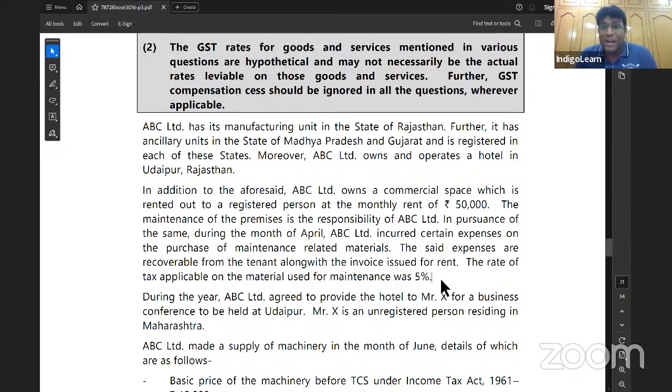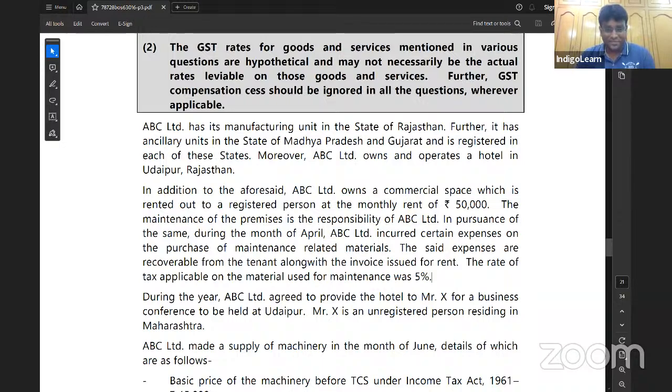Wherein the composite supply, the principal supply is renting of commercial space, and whatever maintenance activity is being done is nothing but an ancillary service. And in case of composite supply, we all know the fact, my dear friends, composite supply is taxable at the rate of principal supply. Because recovery of that expenses is an integral part of the rent being charged. The principal supply is the renting of commercial space. That is the only important element for us.